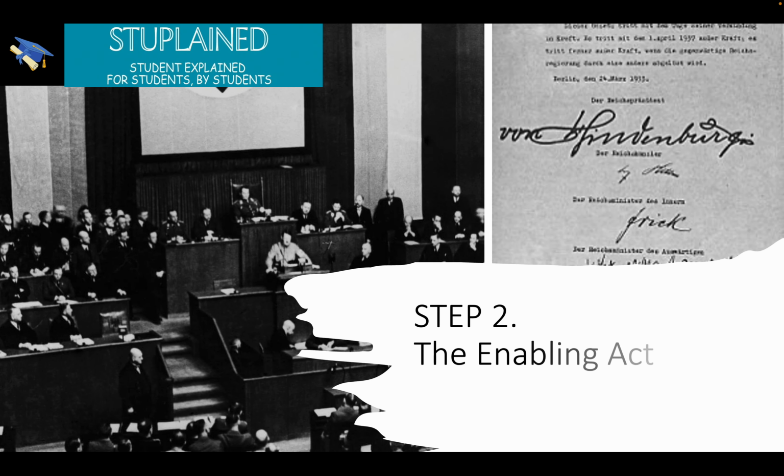So, in the next video, we'll look at the Enabling Act, which further consolidated Hitler's power. So the Enabling Act, just to give you a heads up, basically allowed Hitler to pass laws without consulting the Reichstag. It's basically Article 48, the emergency powers, but he could do it without having an emergency. We'll cover this in the next video.